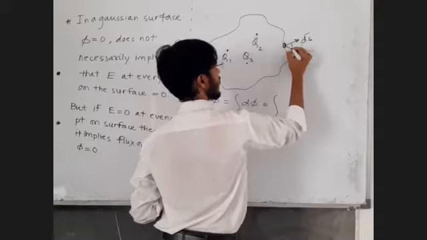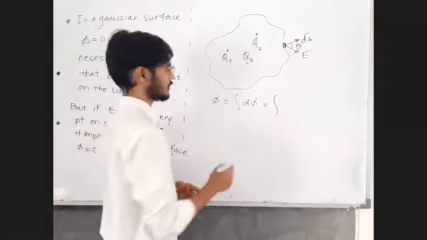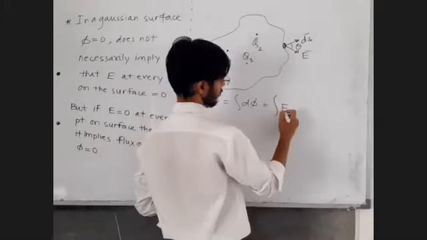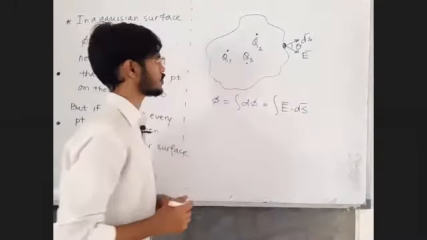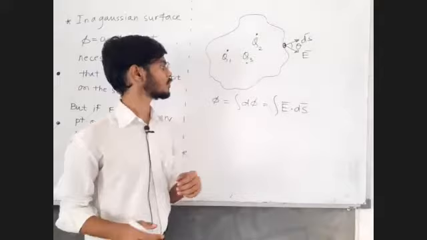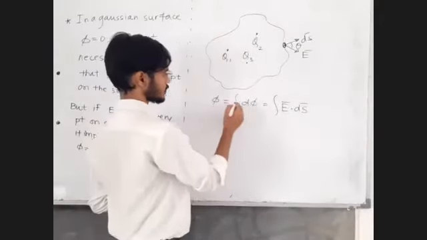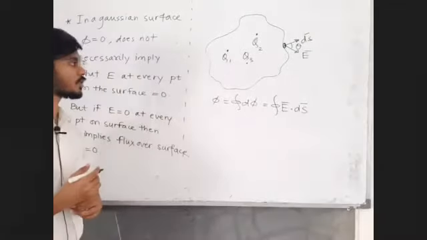The angle between the area vector and the electric field is theta, and d phi is the dot product of electric field and area vector by definition. This you have to do at each and every point on this Gaussian surface so that you can get this integration. But sir, the surface is a closed surface.